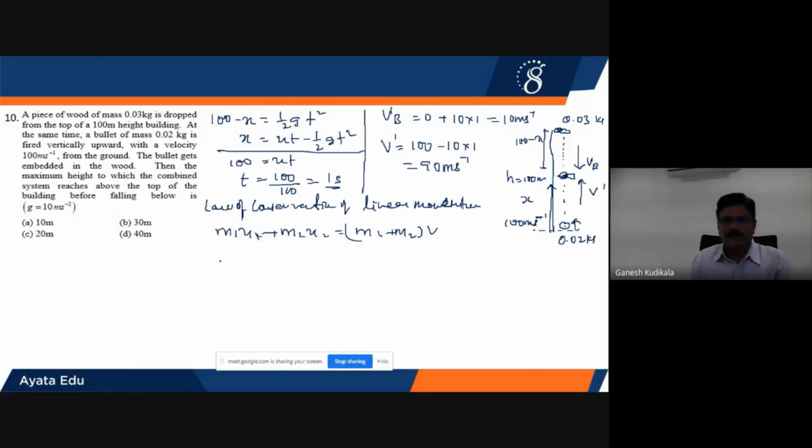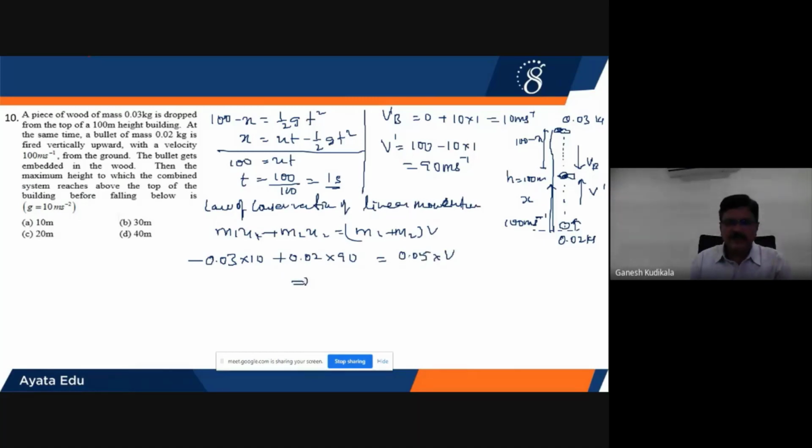So the mass of the block is 0.03. The velocity of the block, as we just calculated, is 10, and for the bullet coming down I'll take it negative, and going up I'll take it positive, because both momentums are in opposite directions. The mass of the bullet is 0.02 and its velocity is 90, and when I sum these two, 0.03 plus 0.02 becomes 0.05, and the common velocity I have to calculate.